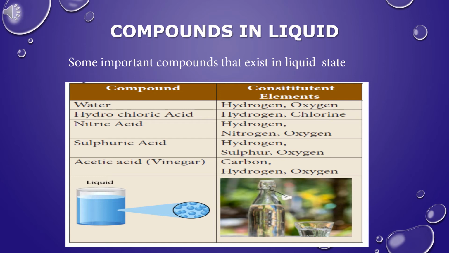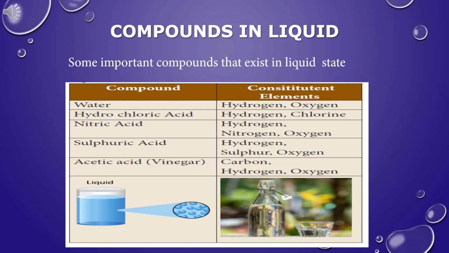Water covers more than 75% of the Earth's surface. Water is the most important inorganic compound that is essential for all living organisms. The boiling point of water is 100 degrees Celsius and its melting point is 0 degrees Celsius. Water can exist in three states: solid, liquid, and gas. Water is used to extinguish fire.